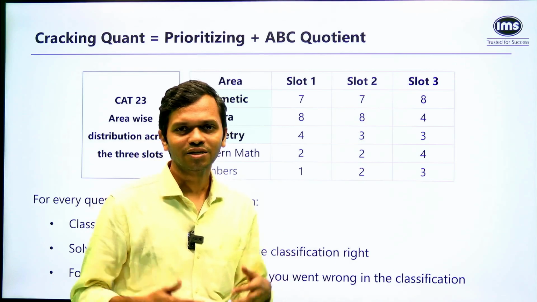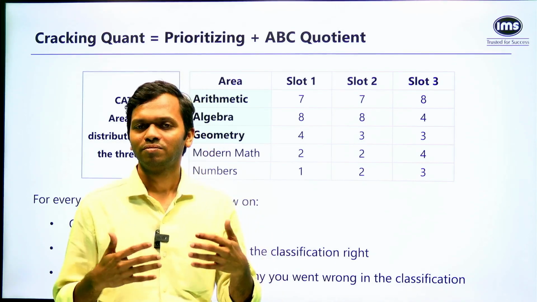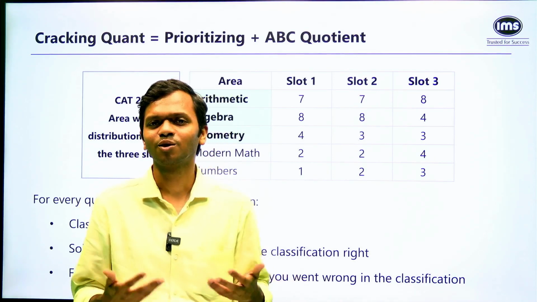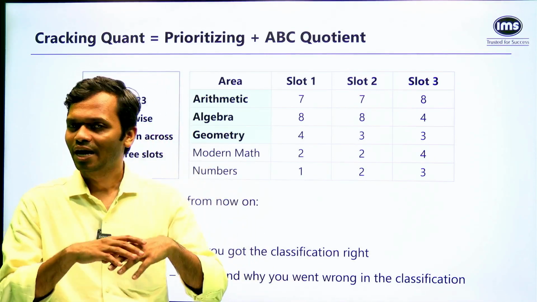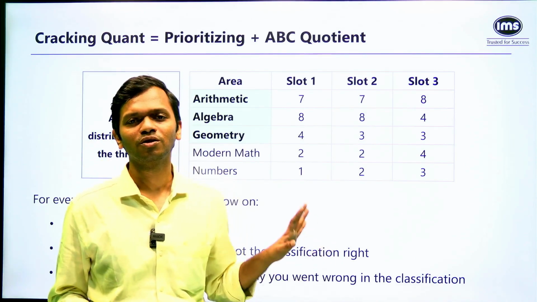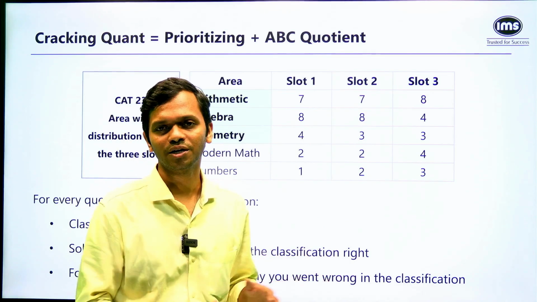So whenever you say that CAT is something where you have to score well, it is about selecting the right questions, but it is also about rejecting the wrong questions, right? Rejecting the questions that are going to be difficult for everybody who is taking the test. So please don't worry about those. Focus on the ones that you can really do well, do them properly, and you'll have a far better outcome.